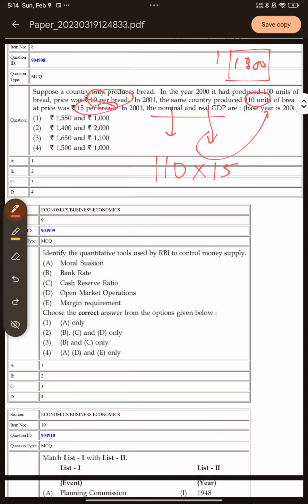So current consumption, current production in the year 2001 at the current prices. Okay, so this will give me 1650. Similarly, this is the nominal GDP,